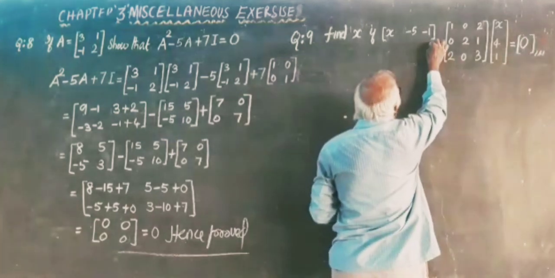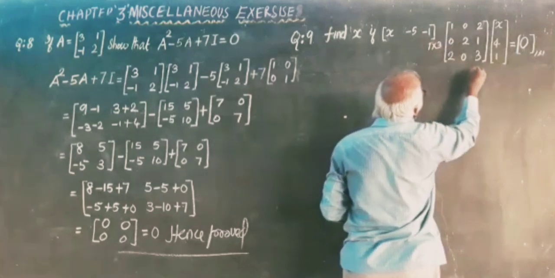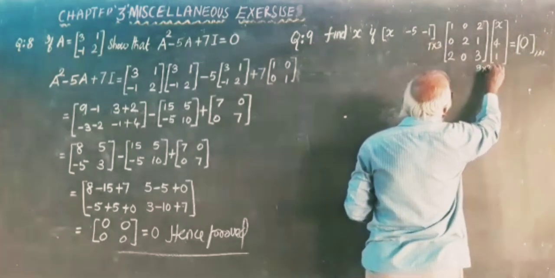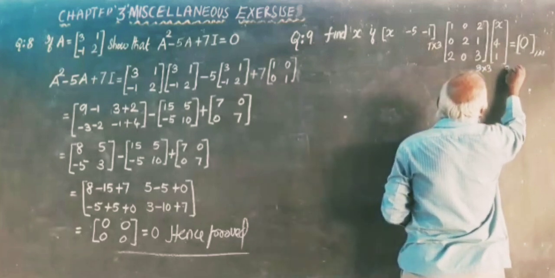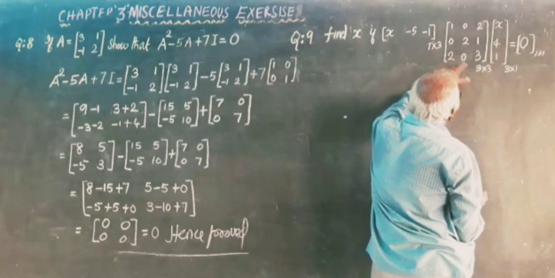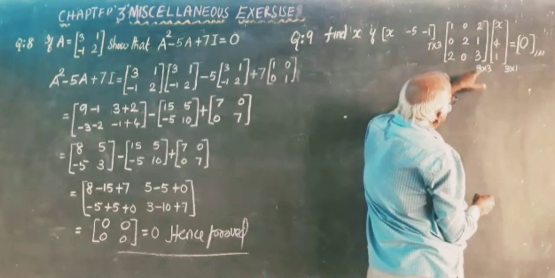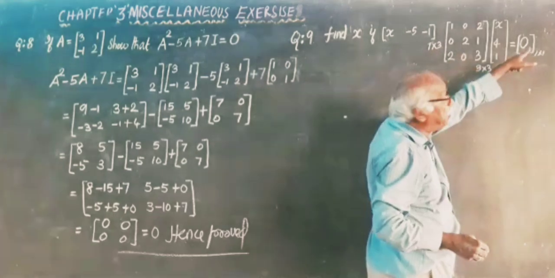The first is of order 1 by 3, 1 row, 3 columns. The second is 3 by 3, 3 rows, 3 columns. The third is 3 rows and 1 column. Multiplication is possible. The first multiplication gives a 1 by 3 matrix, and from 1 by 3 to 3 by 1 we will get a 1 by 1 matrix.